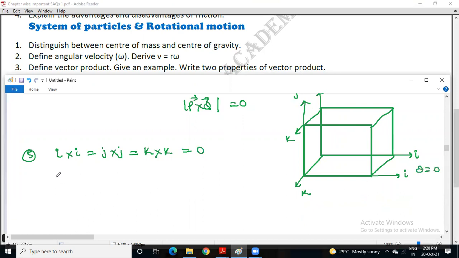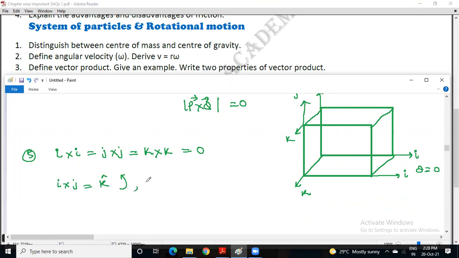Next, I cross J is equal to K if the rotation is anti-clockwise. It means if I and J are along the x and y axes, the resultant will be along the z axis.